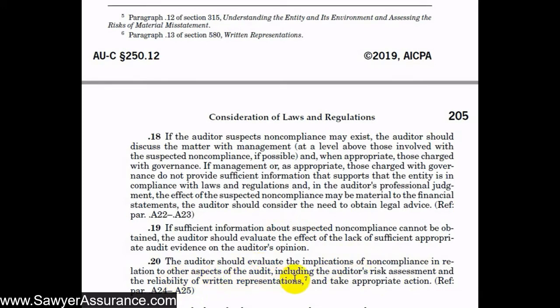Also, one of our written representations in our representation letter is that management has been in compliance with the laws and regulations. So that calls into question how it affects the representation letter. I think the point they're making is that if management is not staying in compliance with the laws and regulations, that might reflect negatively on their integrity and discipline. So the representations they sign might not be reliable.